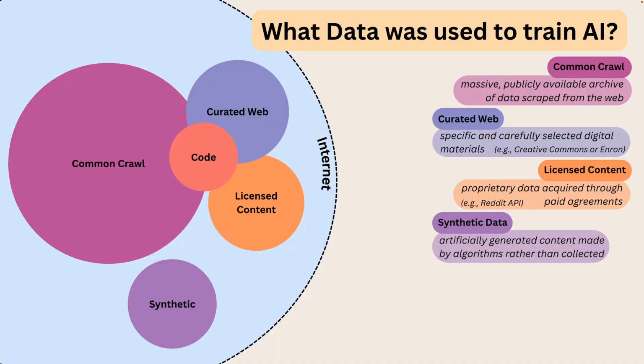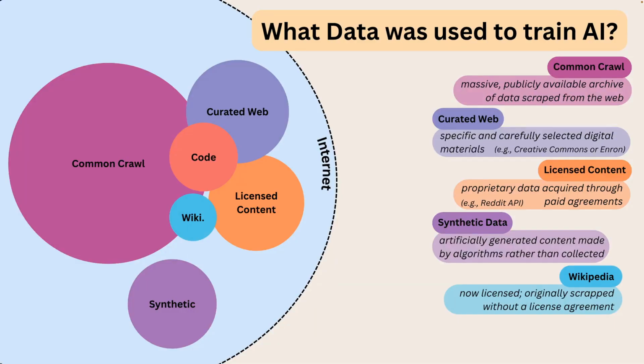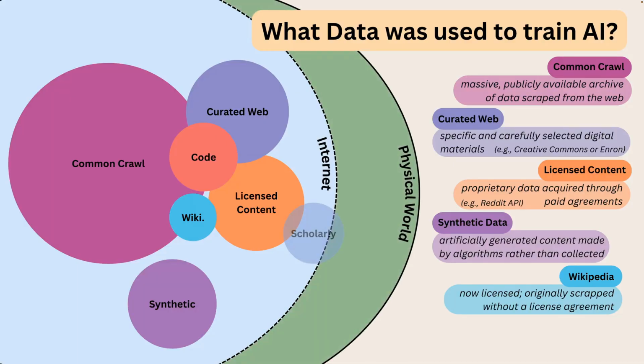Wikipedia is its own data set in this video, as it wasn't actually under a license agreement until recently and for a select few companies. Wikipedia and Reddit are some of the larger datasets used for LLM training. Scholarly materials from higher education and research initiatives can be considered their own separate dataset, as it includes materials from license agreements with database vendors or book publishers, as well as pirated materials from the internet.